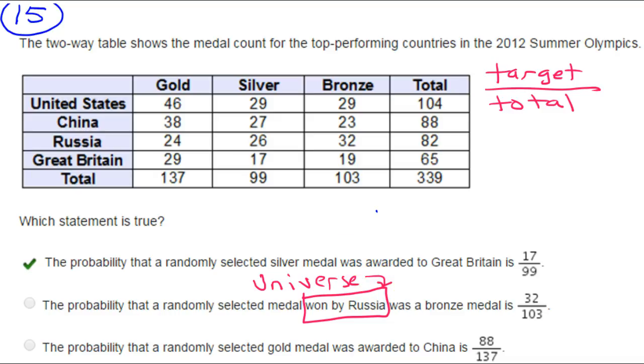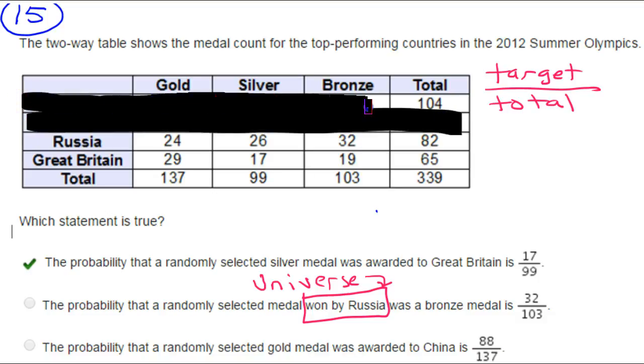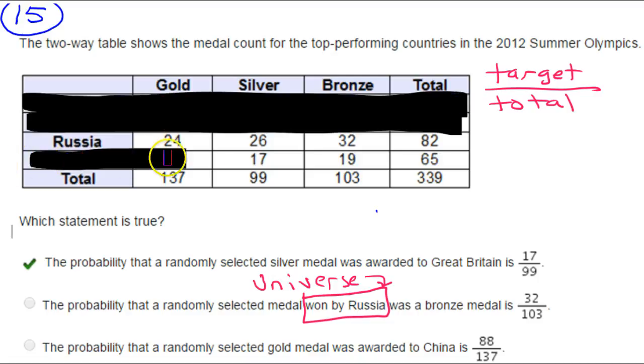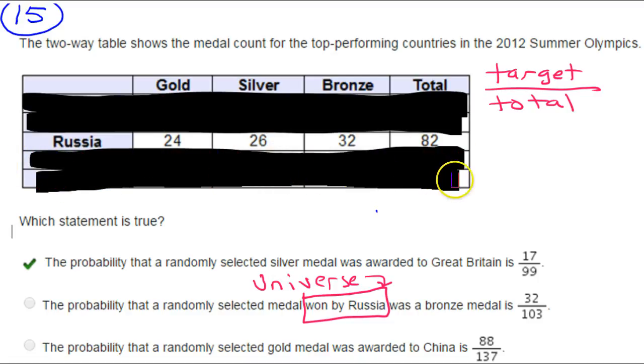If we're talking about only won by Russia, then we can forget about China and the United States and Great Britain, and these totals won't matter anymore. The universe has shrunk to won by Russia. Now, what are they asking us for? Bronze medal. What's the probability that a bronze medal is won?